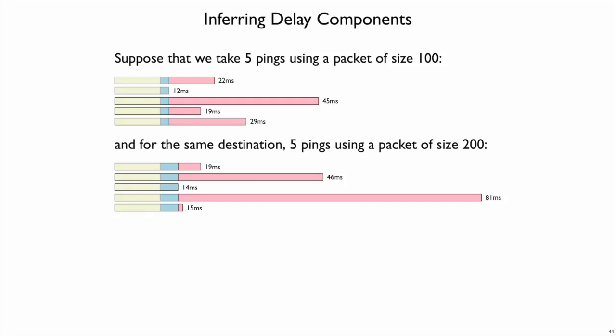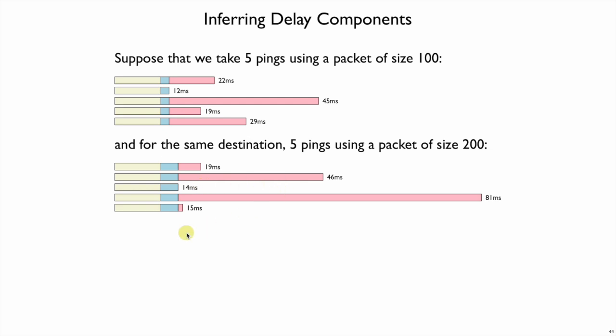Let's suppose that we take just 5 pings and we use a packet size of 100, just as a round number to make things simpler. We might get ping results like these. Hypothetically, like 22 milliseconds, maybe one of them goes really fast, 12 milliseconds, 45 milliseconds, and so on. If we use a different size packet, then we might get different times. We might get, say, 14 milliseconds and up for that kind of packet.